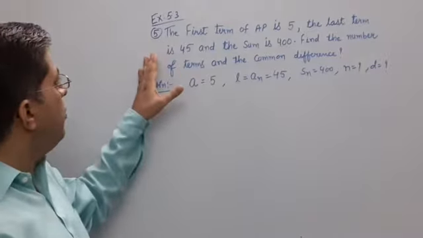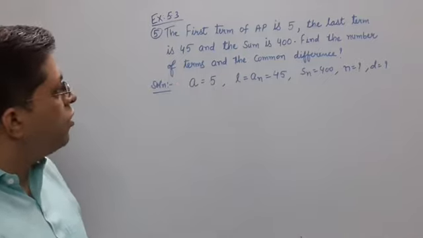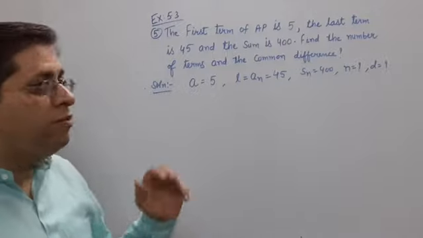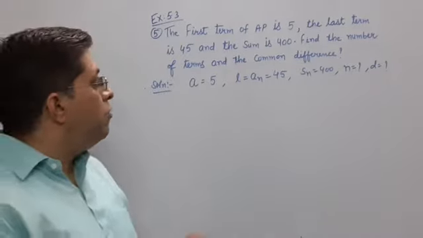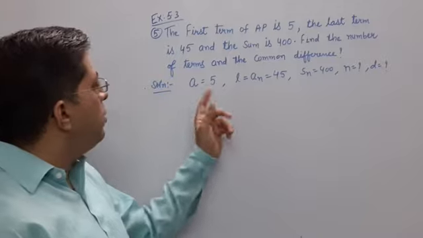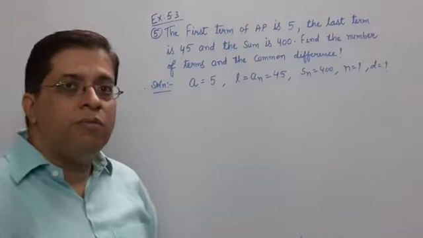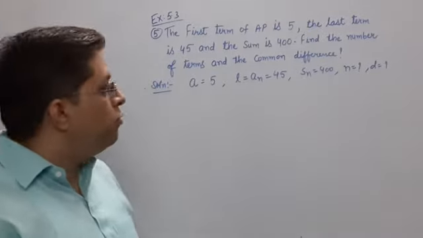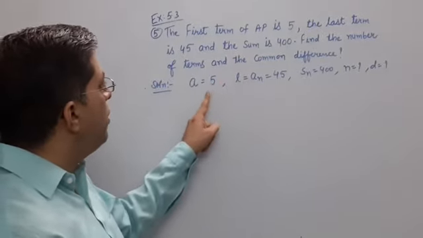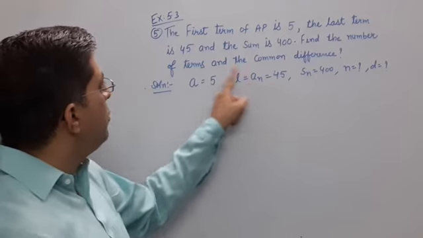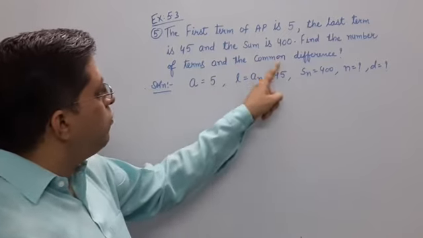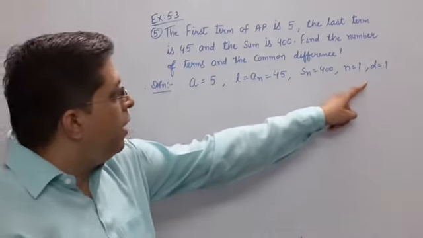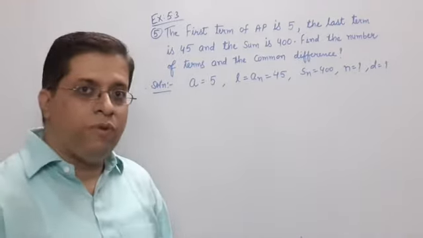Exercise 5.3, question number 5. The first term of the AP is 5, the last term is 45, and the sum is given as 400. We have to find the number of terms and the common difference. Number of terms means n, common difference means d. Whatever is given, a is equal to 5, last term l is 45, sum is 400. The number of terms n and the common difference d, you have to find.